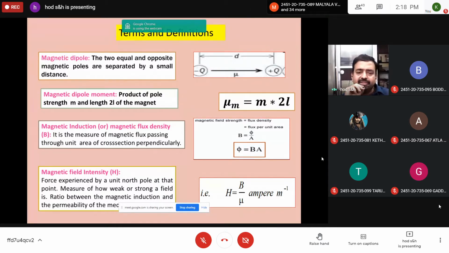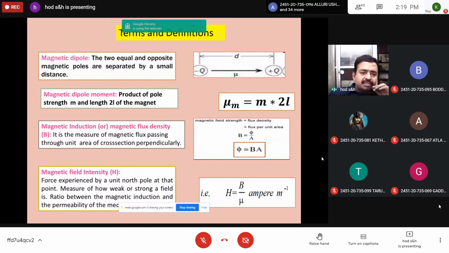Magnetic pole strength is represented by m in magnitude, and 2l is the length. If you take a bar magnet, from the center to each side the distance is l. So the total distance is 2l between the two poles. So the product of pole strength m and the length 2l of the magnet is called the magnetic dipole moment, or mu, where mu is equal to m into 2l. This is the magnetic dipole moment.